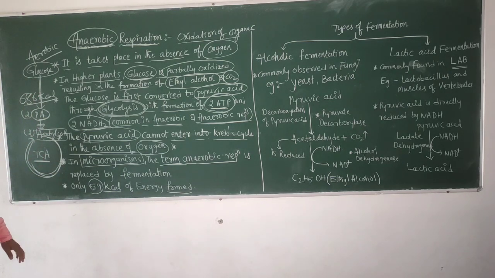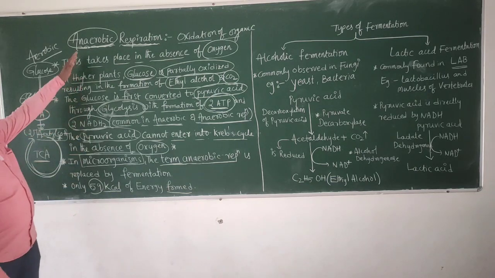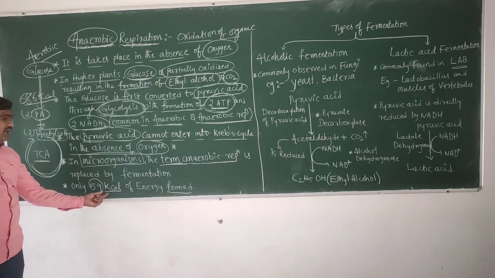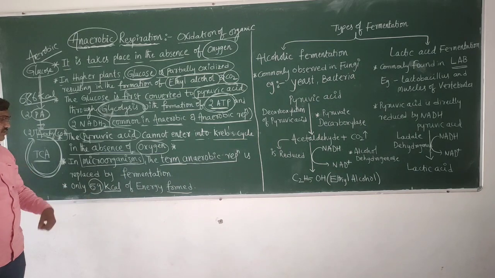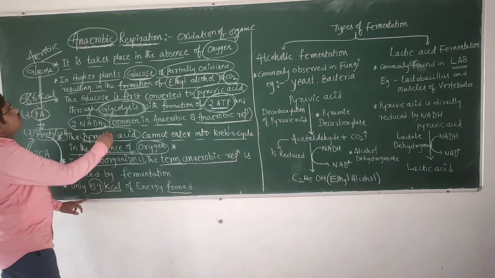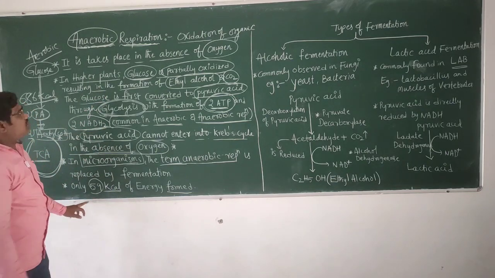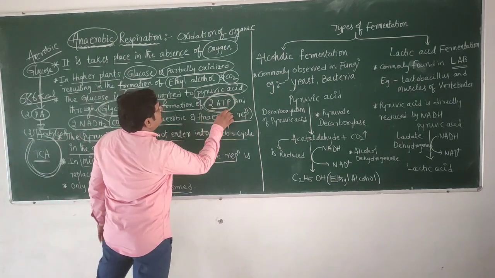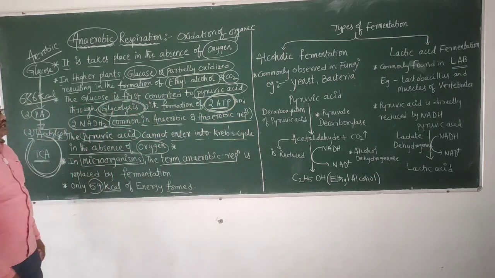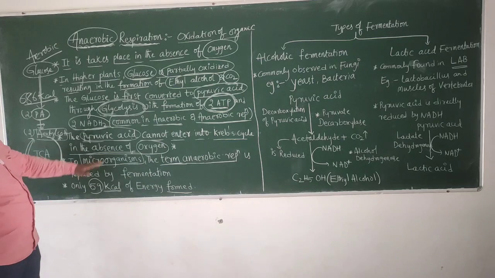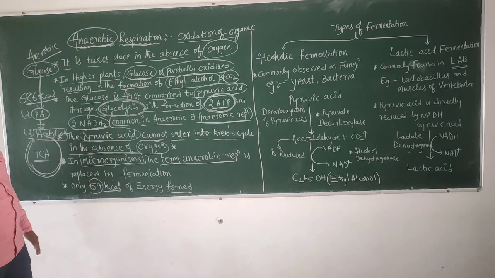But in anaerobic respiration, a very small amount of energy is released. Next, how many ATP molecules are released during anaerobic respiration? Only 2 ATP molecules. This is the main concept of anaerobic respiration.